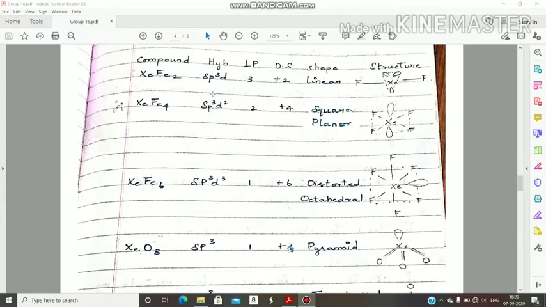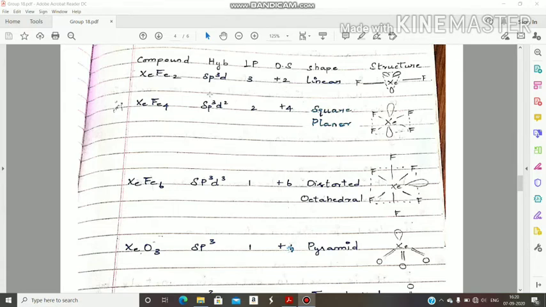If P value is 5, its hybridization is sp3d. Next, how many lone pairs? Lone pairs equal to P minus number of surrounding atoms. P is 5. 5 minus number of surrounding atoms 2. 5 minus 2, how much? 3. Next, what is the oxidation state? Plus 2.